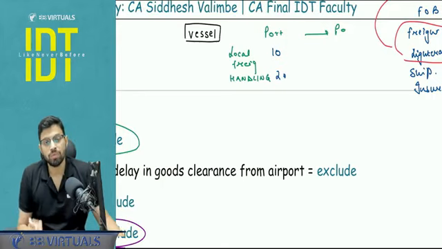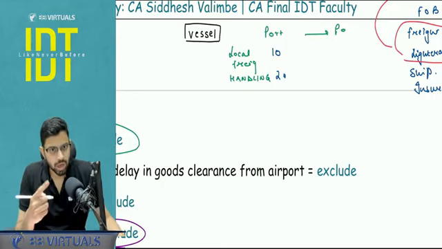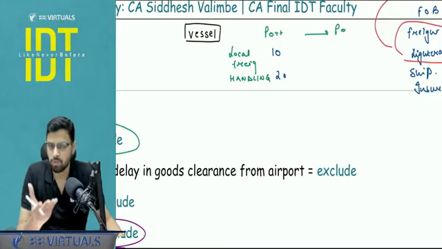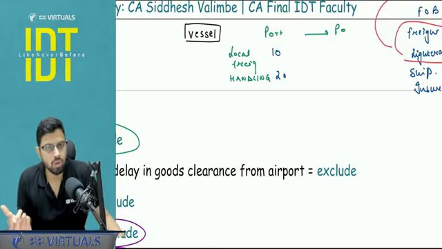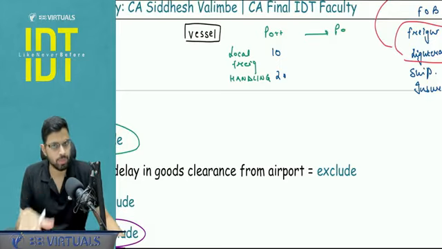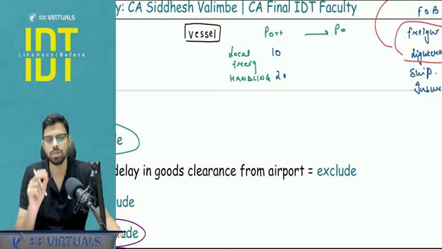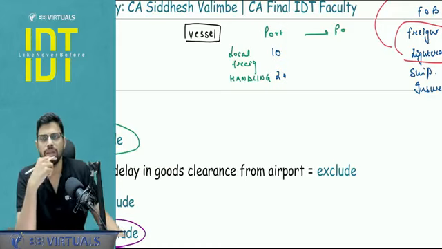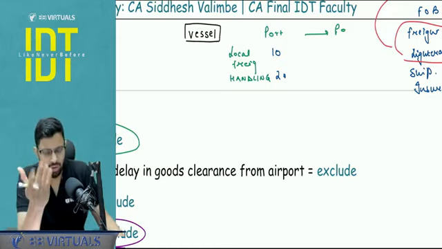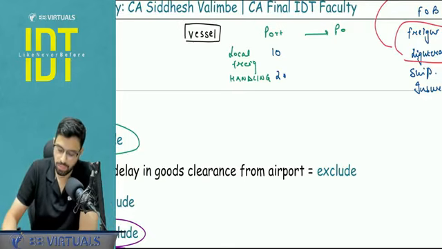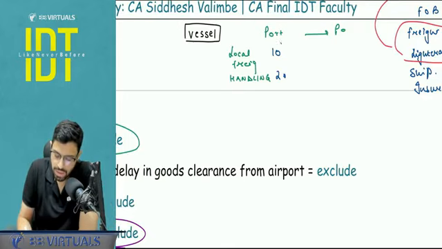So what you are going to do, very important question, try to solve a question from your question bank. If you are studying from mine, it is I think question number 22 in my question bank with respect to this chapter of valuation in customs. Otherwise you will be having that question. I think the party name was Jolly. So try to cover that question that I'm trying to tell the point here. Please pay attention now. They have given this 10 and 20. They have not given the port to port expense.